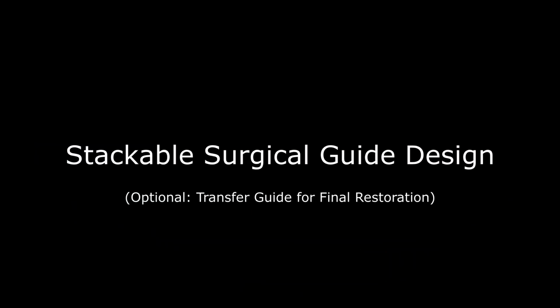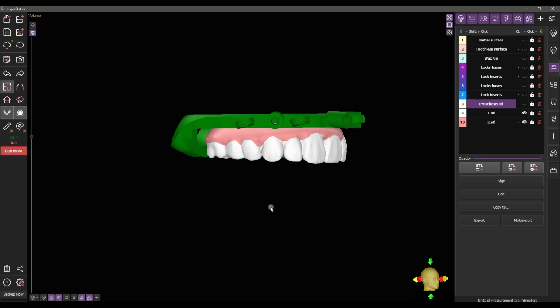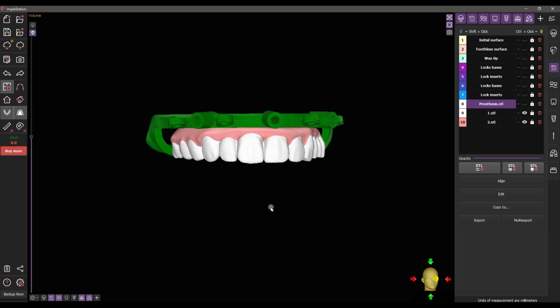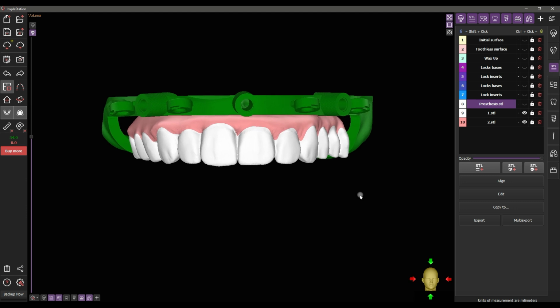Hello and welcome. In this video, we'll look at an optional workflow for transferring prosthetic construction with finalized aesthetic treatment. For these situations, working in Stackable Guide Design Wizard mode risks damaging the surface. The solution is creating a transfer guide for safe relocation without attachment-related modifications. Let's review the workflow algorithm.